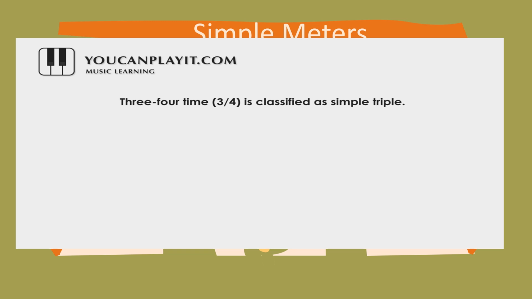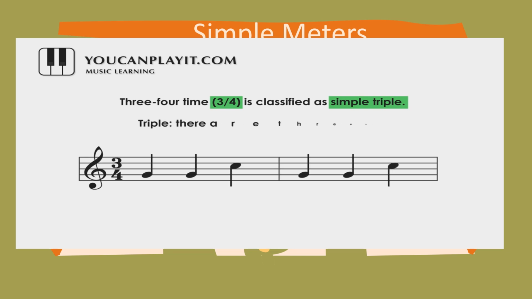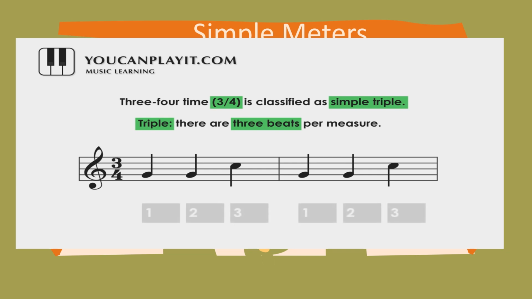3/4 time is classified also as simple triple. This is an example of the simple triple. The given time signature here is 3/4 time signature. There are 3 beats per measure. So 1, 2, 3. 1, 2, 3.